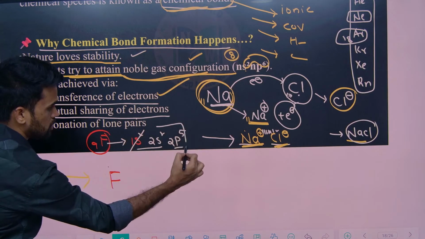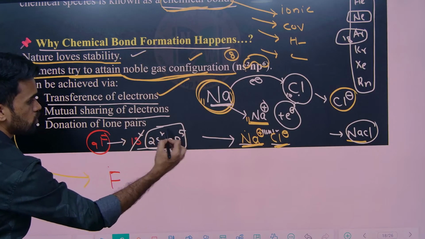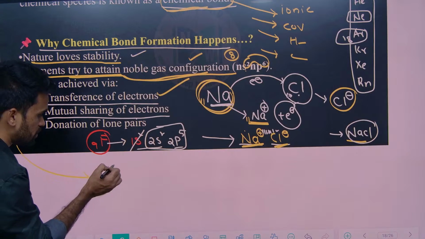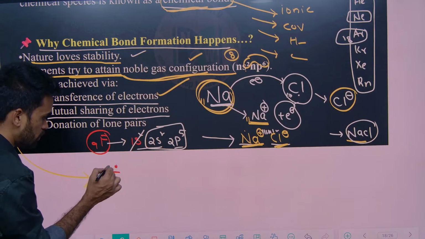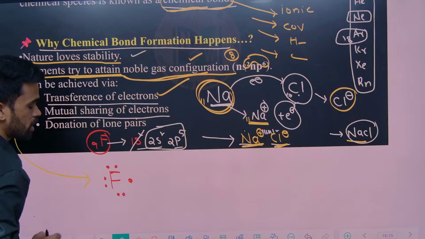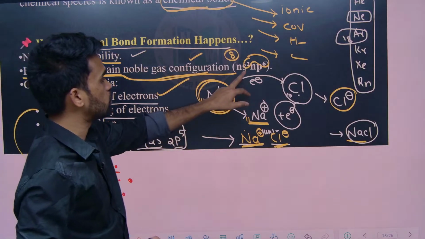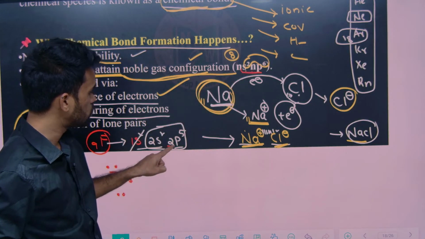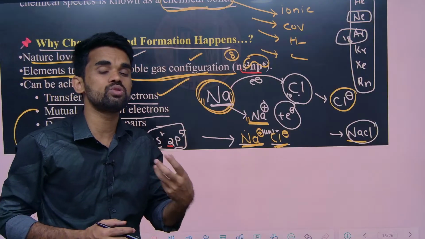What is the valency electronic configuration we have? ns2, np5. So total 7 electrons are there in the valency. You put 7 dots like this around the fluorine: 1, 2, 3, 4, 5, 6, 7. So still how many electrons are required to become 8 in the valency? See, this n indicates this 2, that is the valency, the outermost shell.